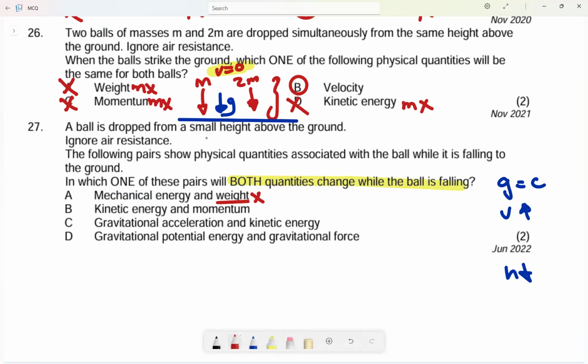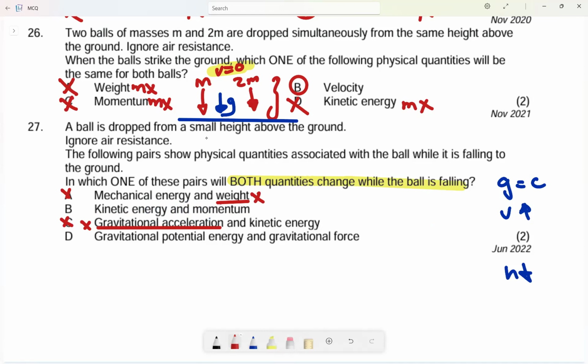Momentum, kinetic energy: okay, this will change because now the velocity changes. Momentum will change because the velocity changes. So this makes it the most correct answer if I look at it for now. Gravitational acceleration, no, this is incorrect. Then kinetic energy, yes, kinetic energy is true, but the other quantity is already incorrect. B, I'll come back to it.